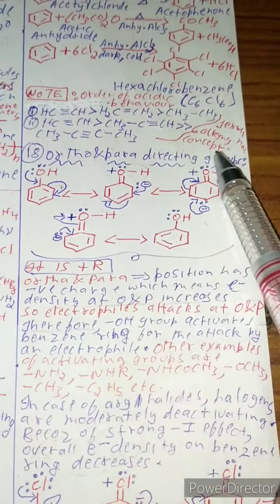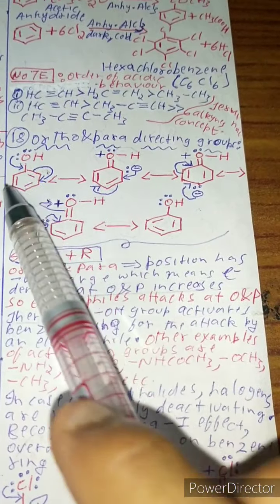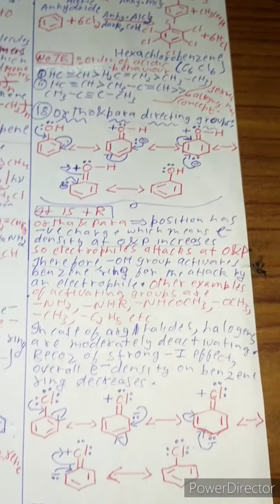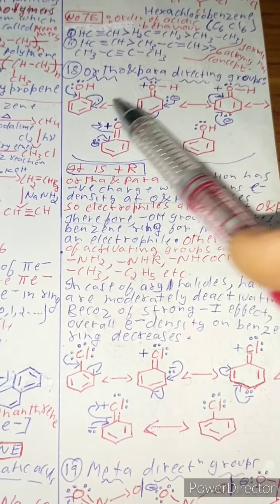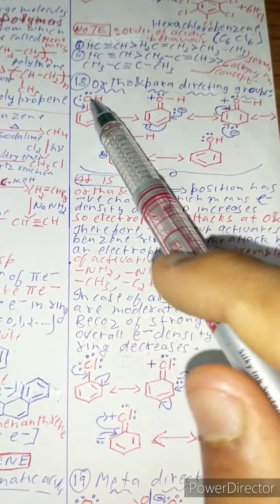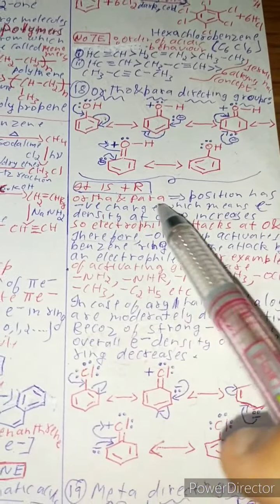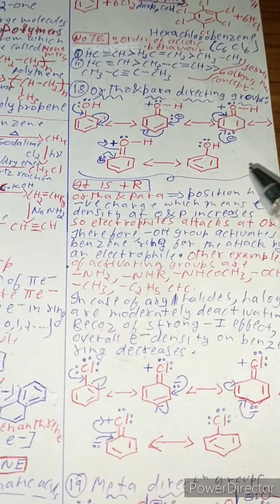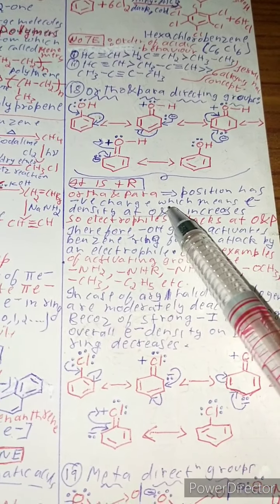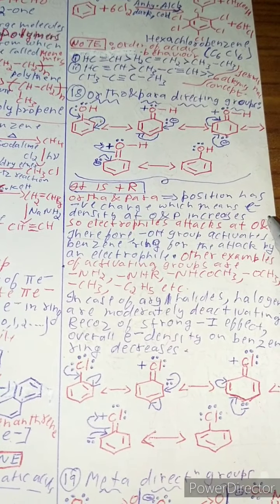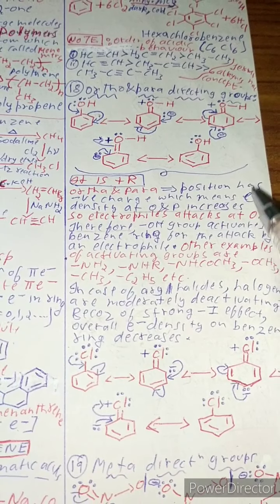Now ortho and para directing groups. If you want to know what an ortho and para directing group is, you need to know the concept of plus R. Of course, you know that because the lone pair is involved in the reaction, it is a plus R effect. And why is it ortho and para directing? Because the position has negative charge, which means that electron density at ortho and para increases. So electrophiles attack at ortho and para.